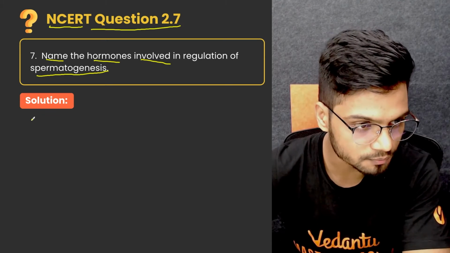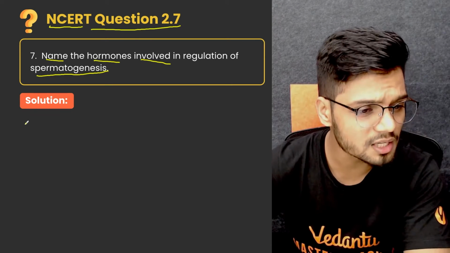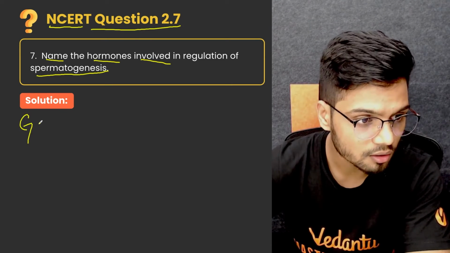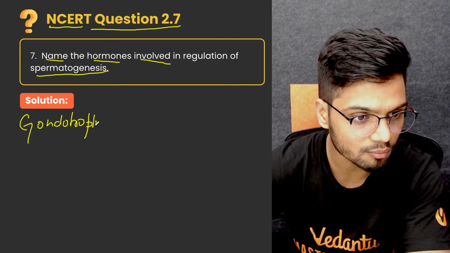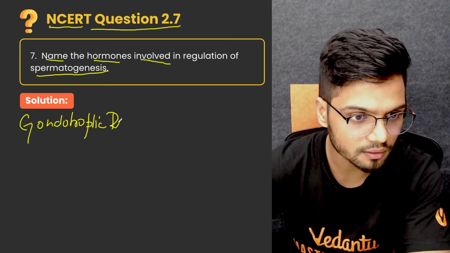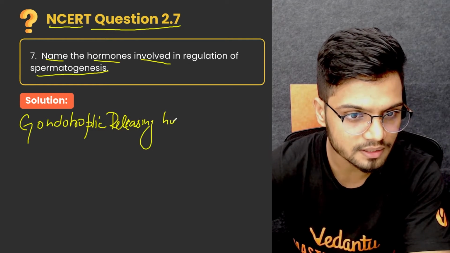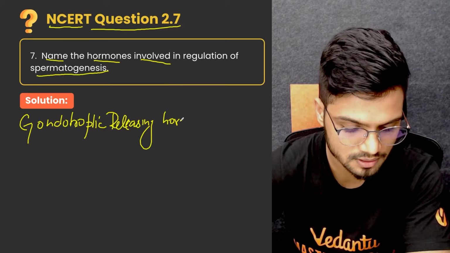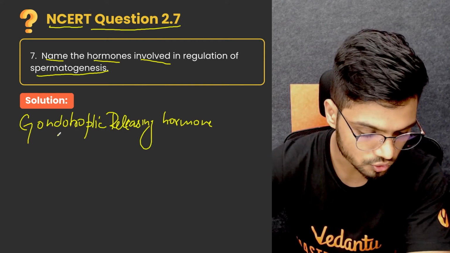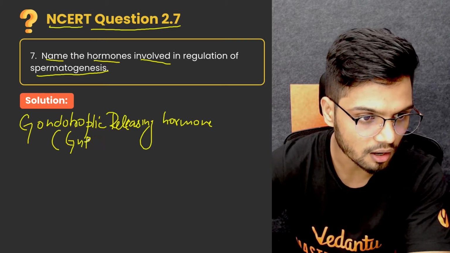The first hormone which is released from your hypothalamus, that is gonadotropin releasing hormone, also can be written as GnRH.